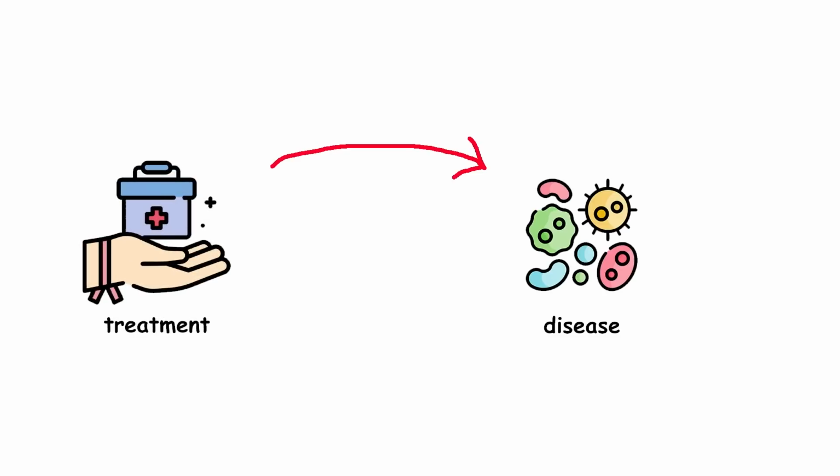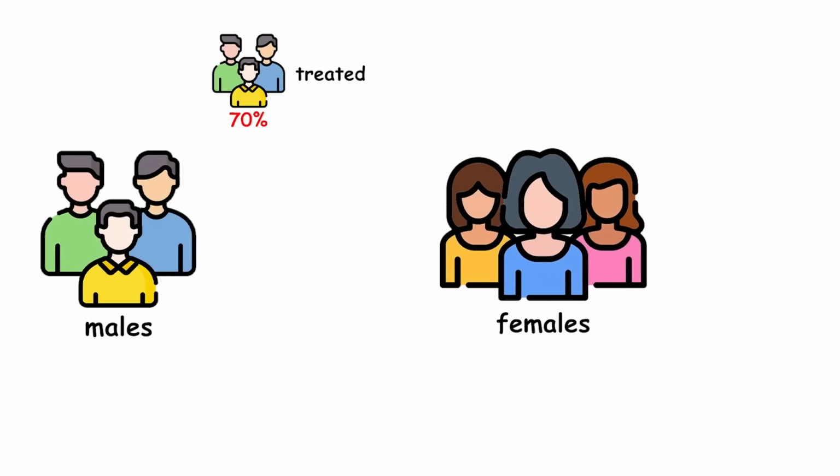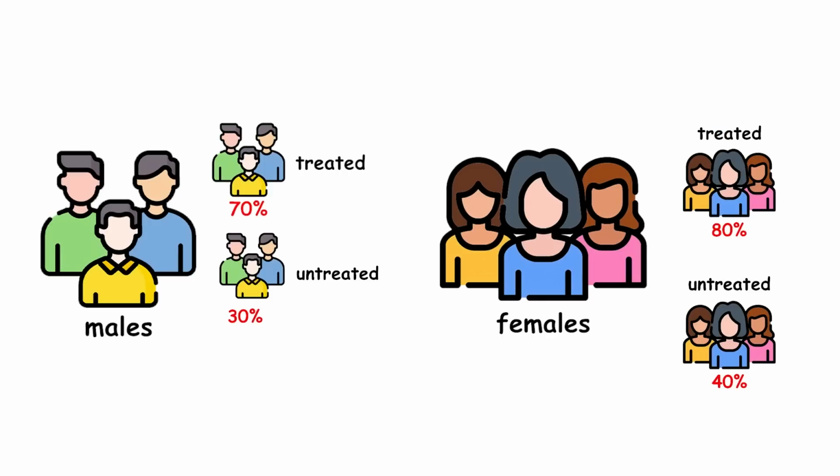Assume that there is a new treatment for a disease. You look at two groups, both males and females. Among males, 70% of treated patients survive, while only 30% of untreated patients survive. Among females, 80% of treated patients survive, while only 40% of untreated patients survive. Based on these separate groups, it seems like the treatment is very effective for both males and females.